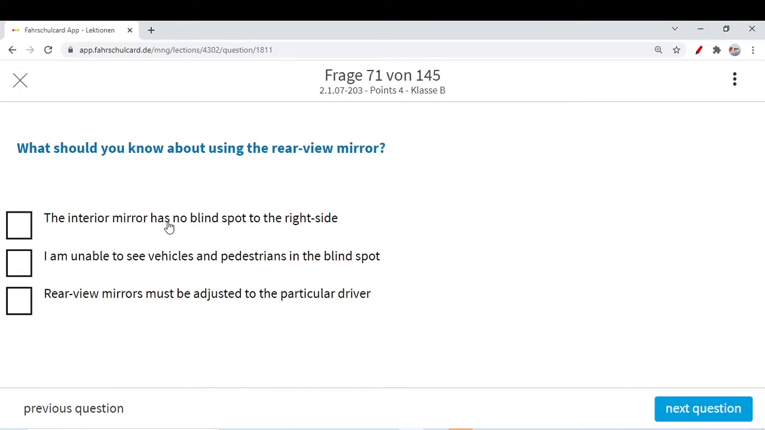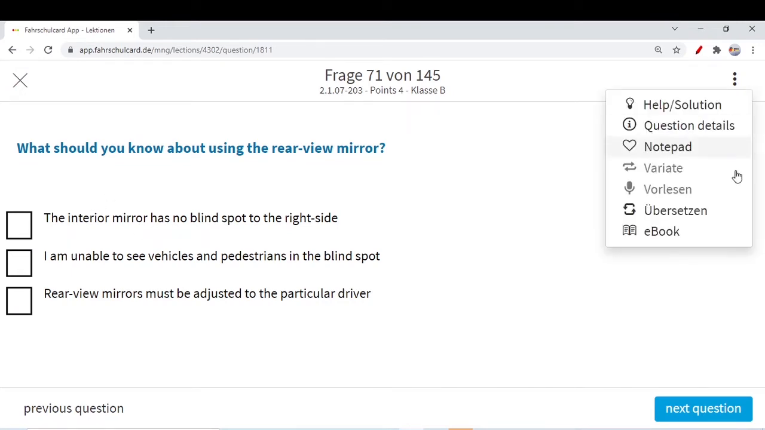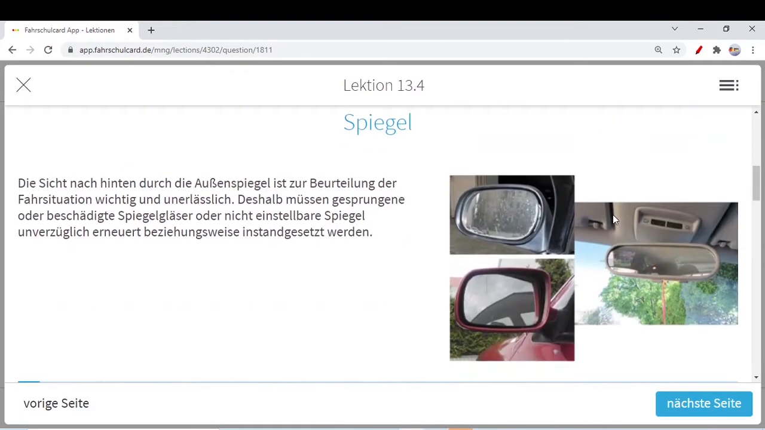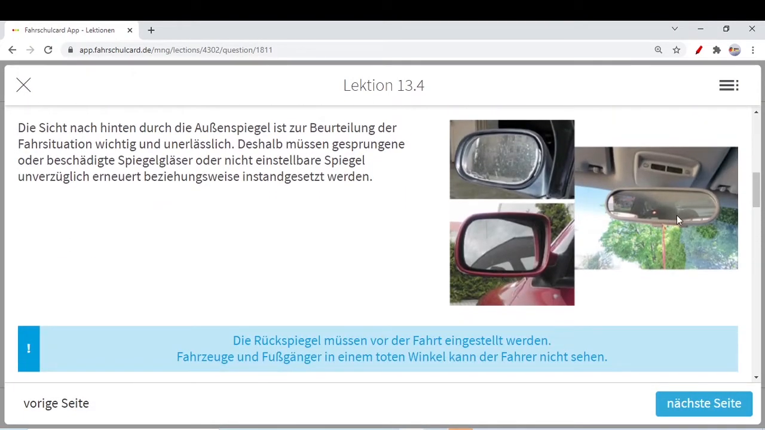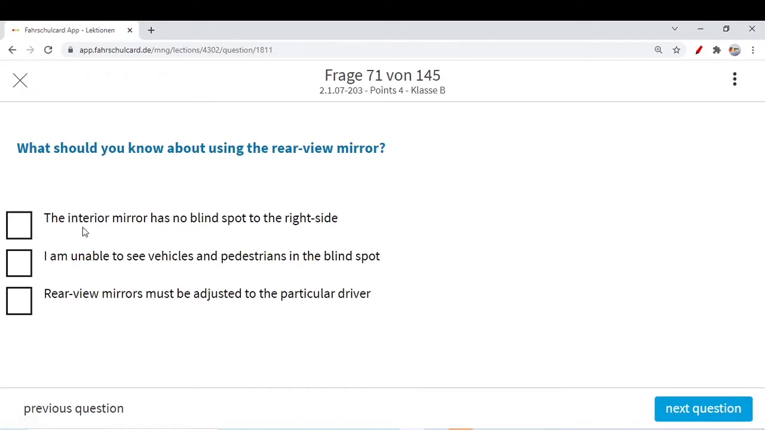The interior mirror has no blind spot. I think we have already discussed blind spots a lot. There is a spot where you will never see the person behind you who is parallel to you, neither in the rear view mirror nor in the side view mirrors. Then you have to use a shoulder blick, you have to turn your head. Every mirror has a blind spot, so this answer is not correct.